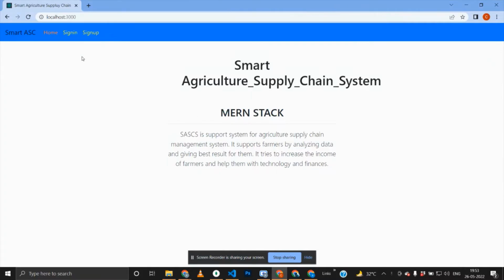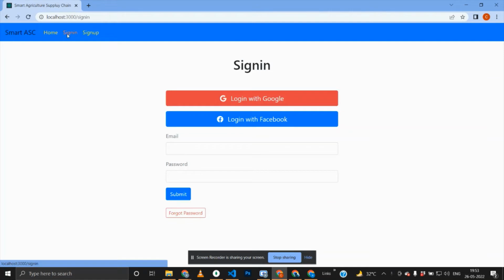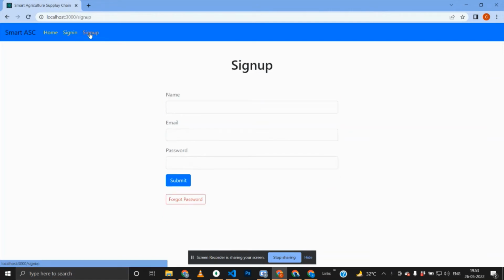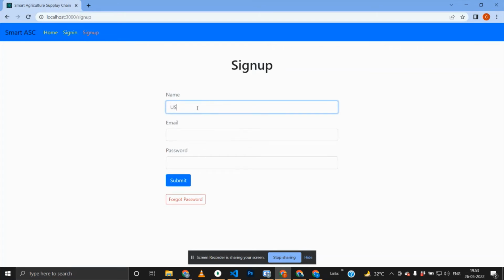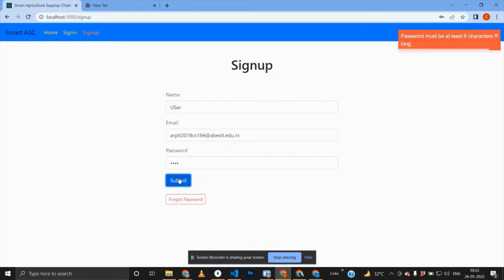Let's start with our project. Here is our project front end. Here is a login, and here is a sign up. For sign up, I have to write my name, here's my mail ID, and this is my password. Suppose I submit, there is an error: the password must be at least 6 characters. So then I write 56.